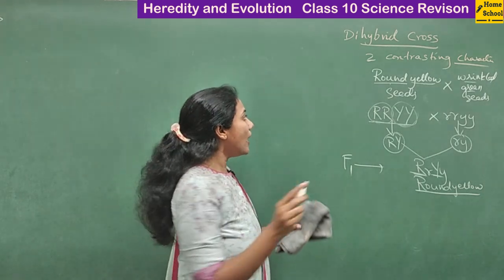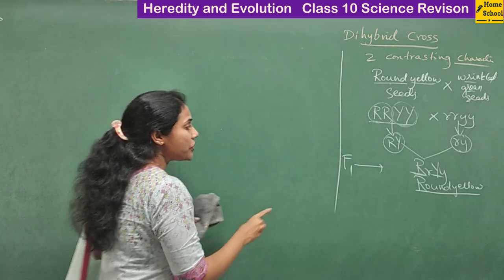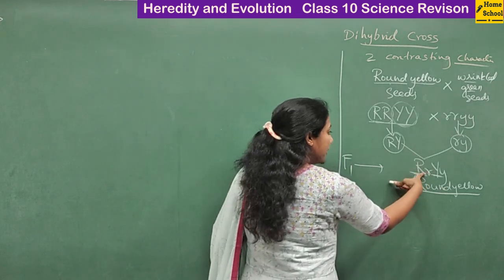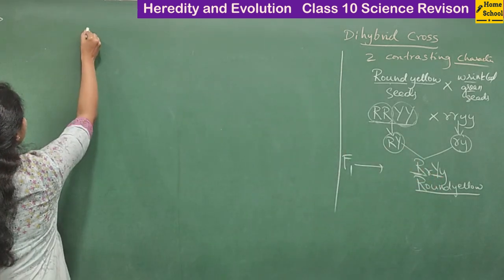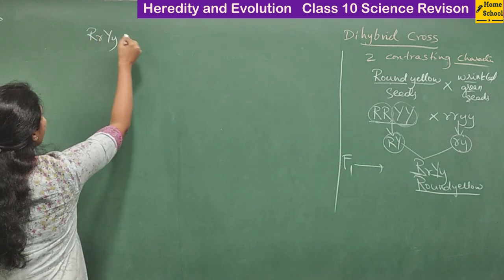Fine. And now let us do the F2 generation. For the F2 generation, we will do cross pollination among these plants. So here we will be taking capital R, small r, capital Y, small y.